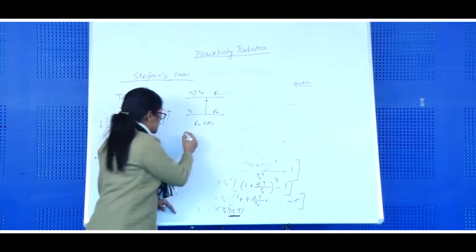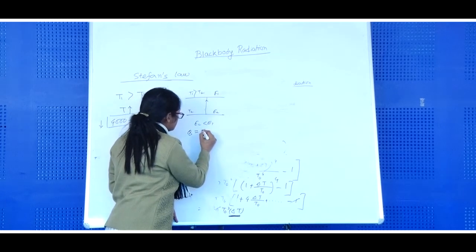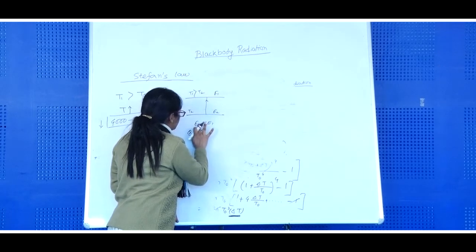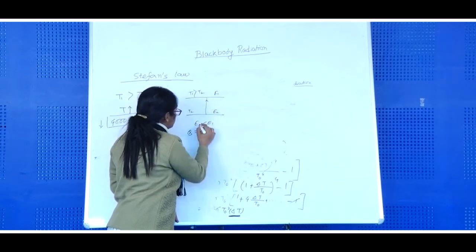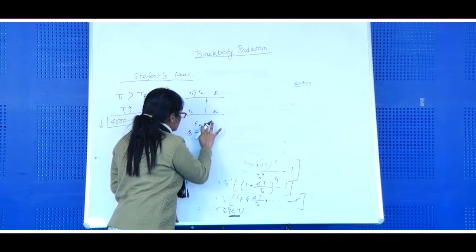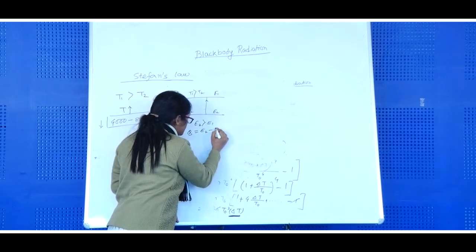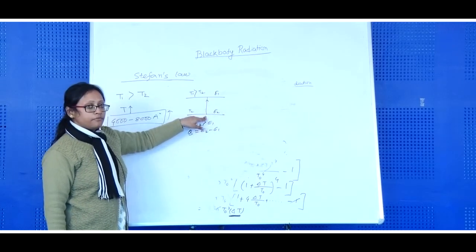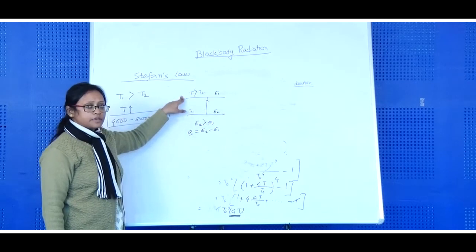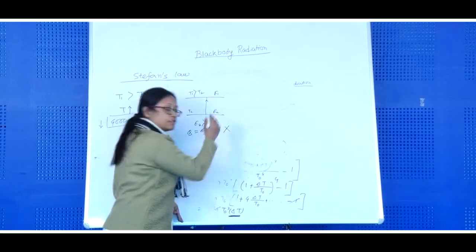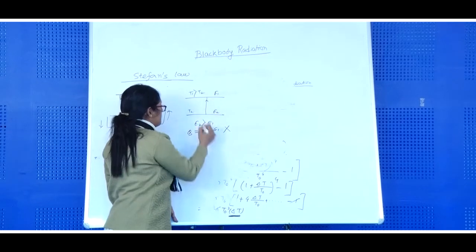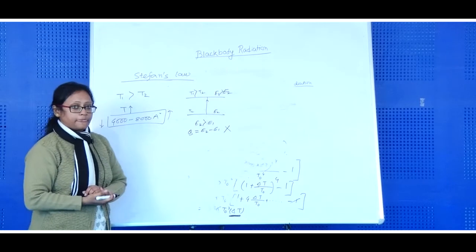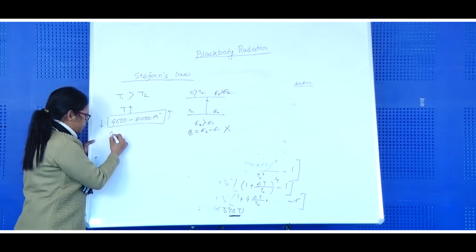That means Q is equal to, let us say we take E2 greater than E1, E2 minus E1. Okay. So Q is equal to E2 minus E1. That means heat energy will flow from low temperature to high temperature, which is not possible by the thermodynamic law. So obviously, if T1 is greater than T2, then E1 is also greater than E2.